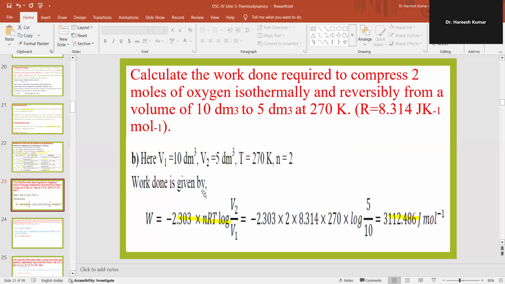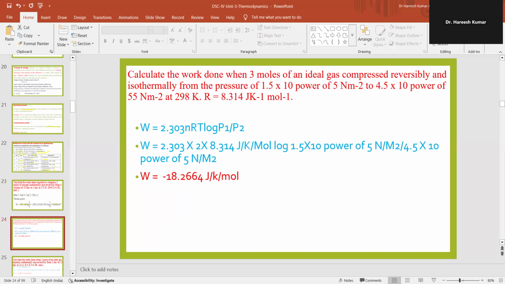So work done is given by W is equal to minus 2.303 nRT log V2 upon V1, that is equal to minus 2.303 into 2 into 8.314 into 270 into log of 5 upon 10, that is equal to 3112.486 joule per mole. Let's take one more numerical.